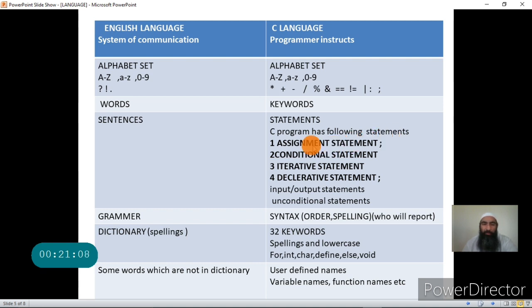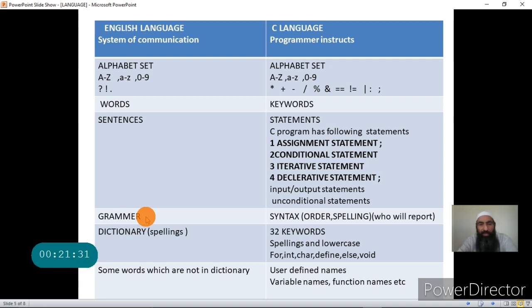Now, sentences cannot be formed haphazardly, that is, we cannot use any combination of words to form sentences, but we have to use grammar for forming the sentences.